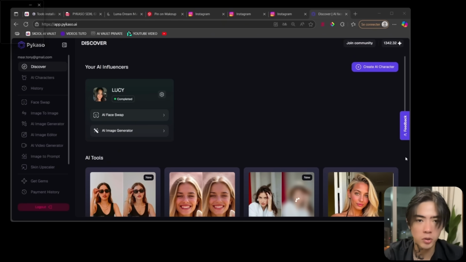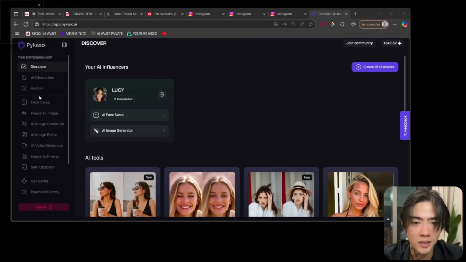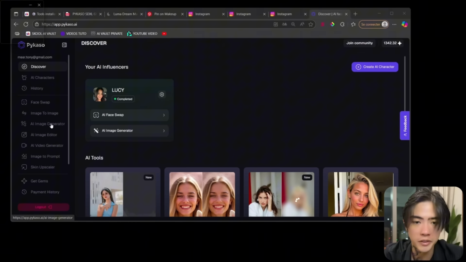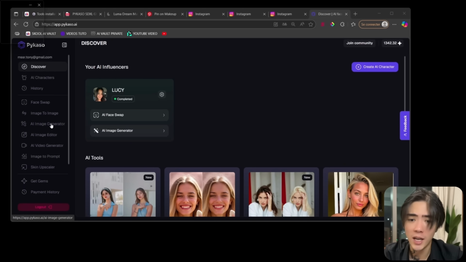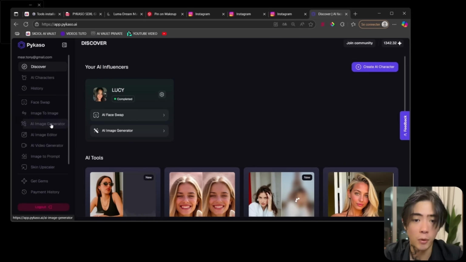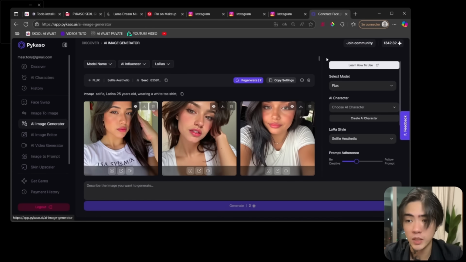So now, once you arrive on the website, you will see Discover. We want to go on AI image generator, and this is very simple and it is beginner friendly. So don't worry, you will have great results on it.